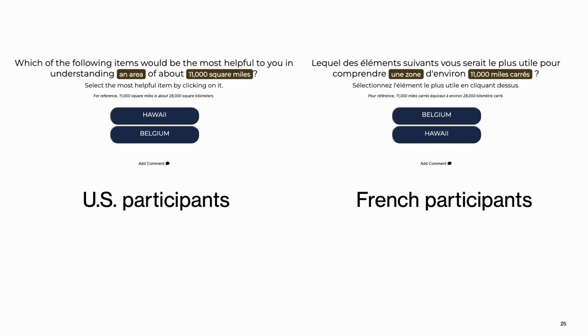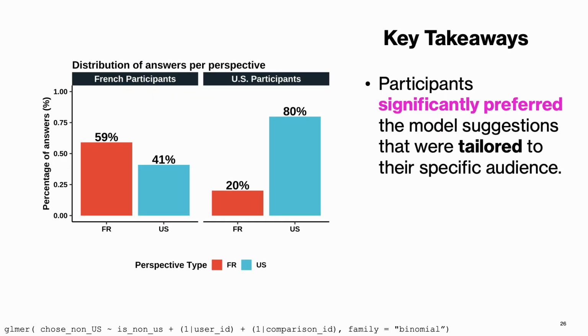Here is an example of what one of the 16 tasks look like, with instructions appropriately translated for each audience. For 11,000 square miles, the top suggestion for US audiences was Hawaii, and the top suggestion for French audiences was Belgium. The order of appearance for both the options and the measurements was random for all participants. We found that participants significantly preferred the model suggestions that were tailored to their specific audience.